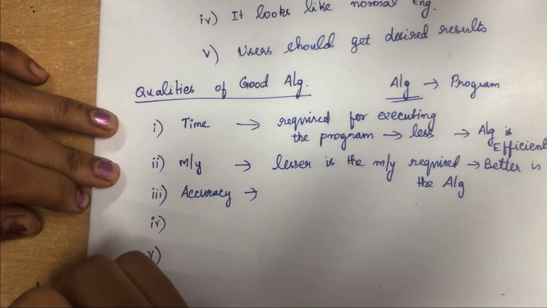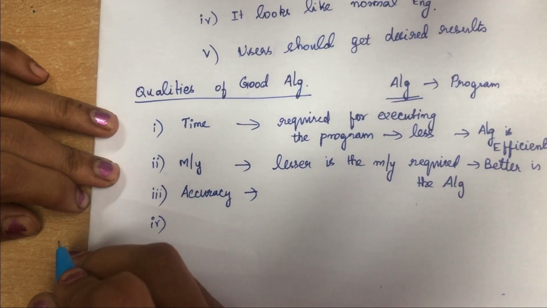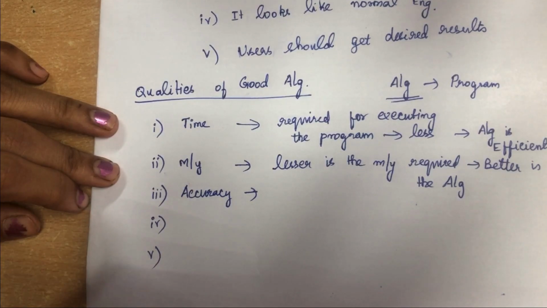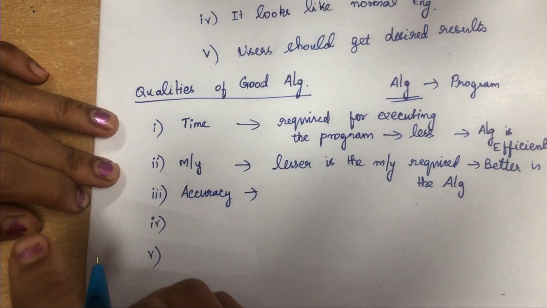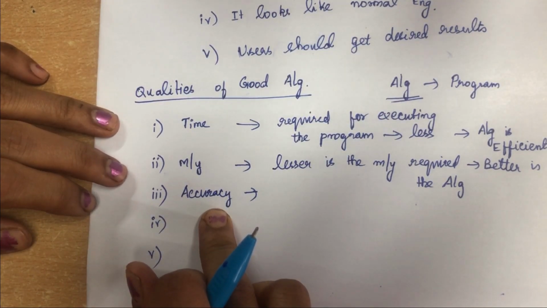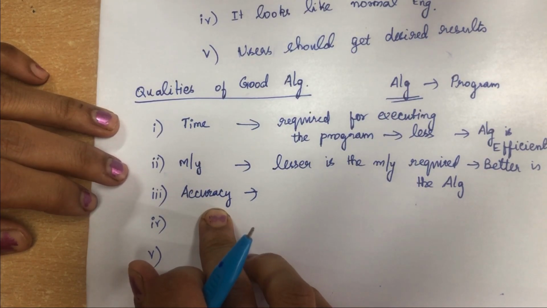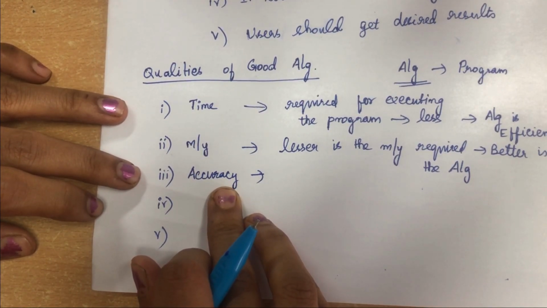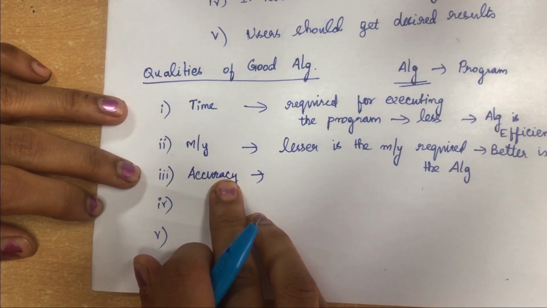So what is accuracy? You can write many algorithms with different logic, but with some of them you will get accurate results. Those algorithms are better. You should write algorithms such that you get accurate results in the program's output. That is your accuracy. The program should be able to provide more accurate results than the others. Then those algorithms are better.